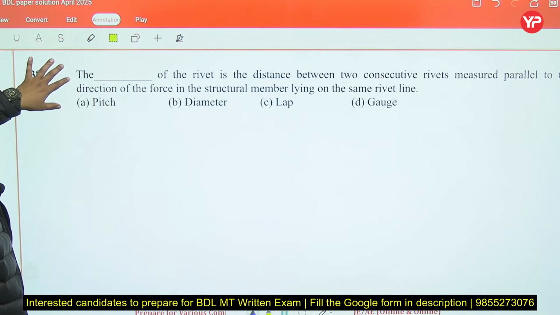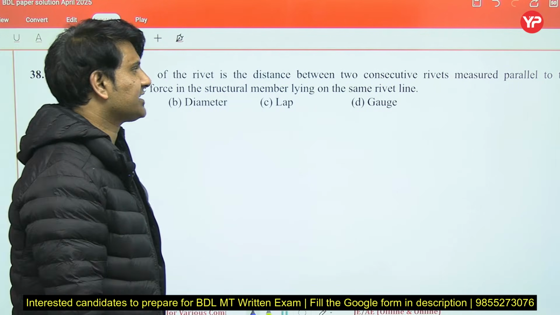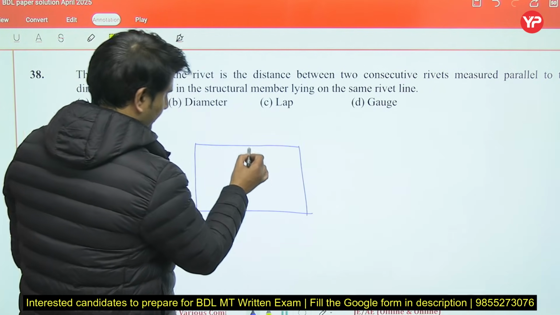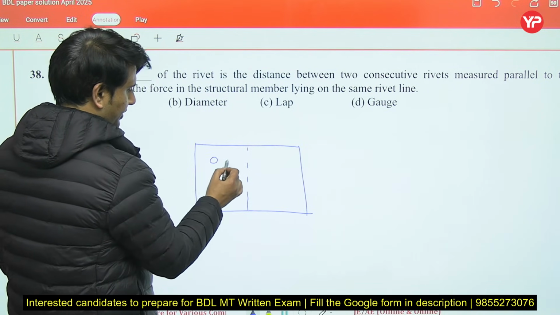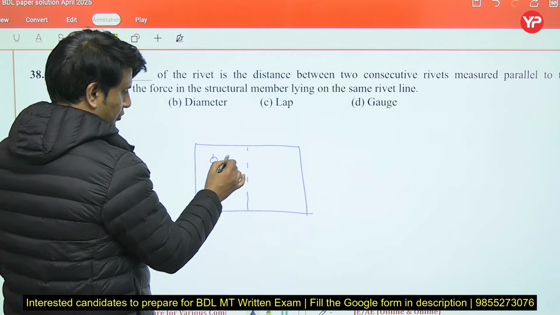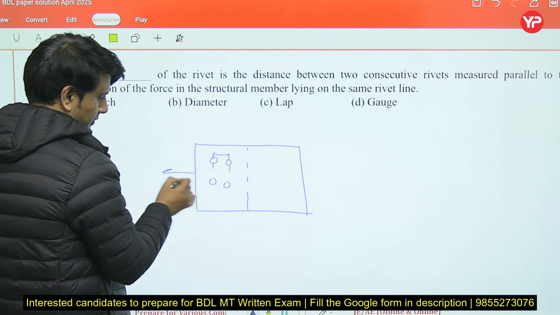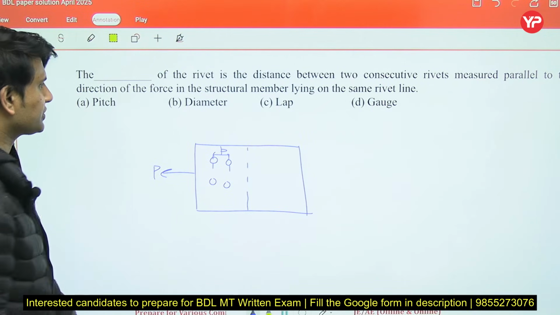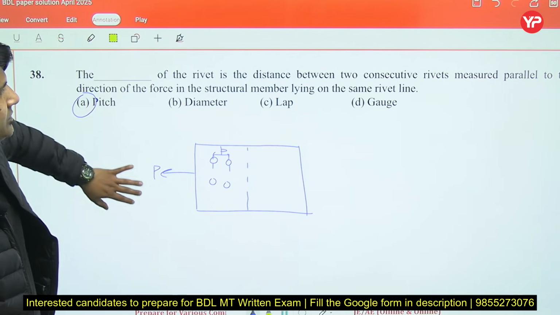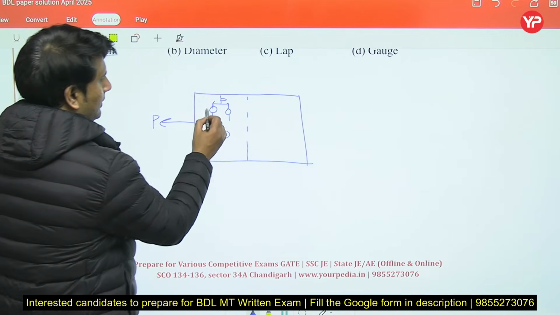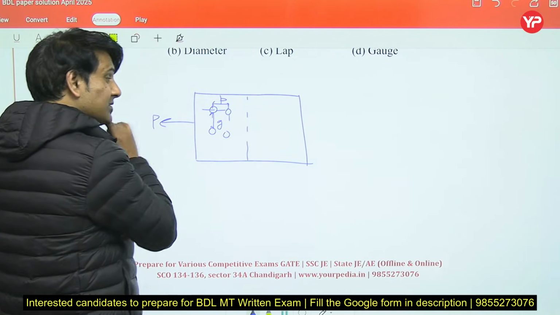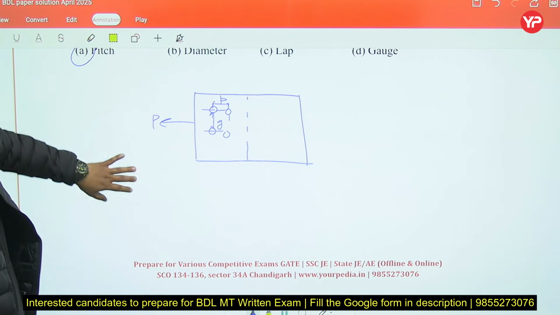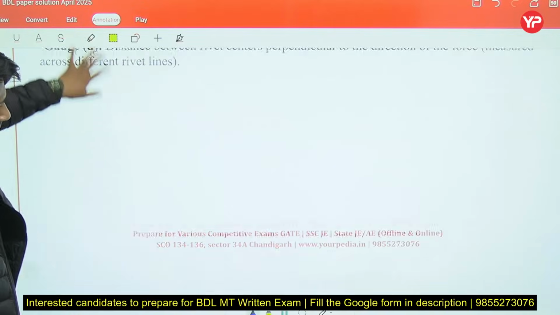Next question. The dash of the rivet is the distance between two consecutive. So in a steel structure, suppose this is your double cover butt joint. These are rivet. So distance between two consecutive rivet in the direction of force, parallel to the force, is known as pitch. So this is called as pitch. And perpendicular to the force, the distance between two consecutive rivet will be gauge. Okay.